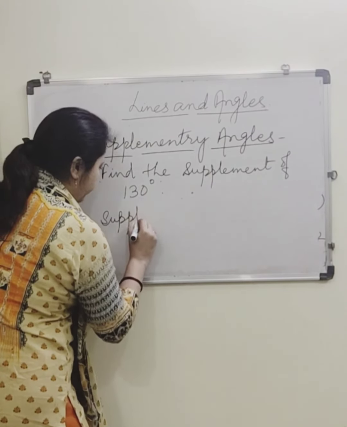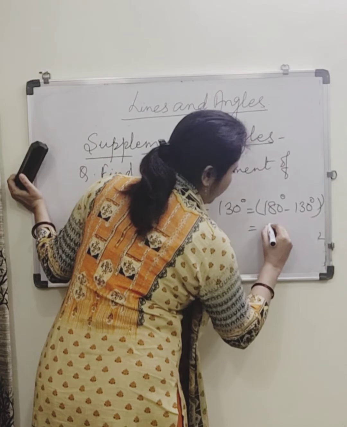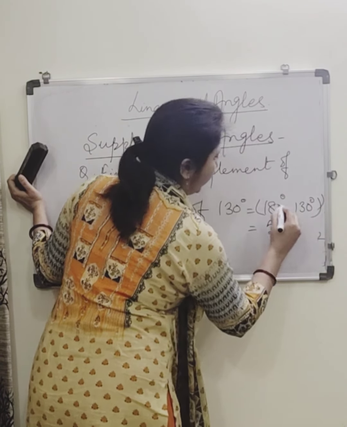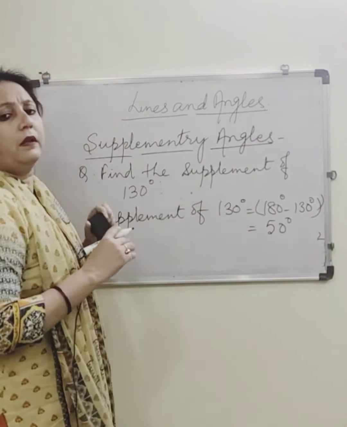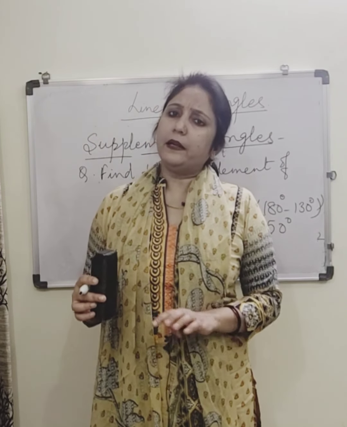Supplement of 130 degree is equals to 180 degree minus 130 degree. It is equals to 50 degree. Isn't it simple to find the supplement? It is simple. So the way you find complement, subtracting an angle from 90, supplement subtracting an angle from 180 degree. Am I clear to you?